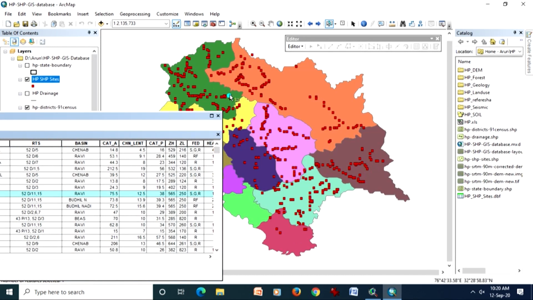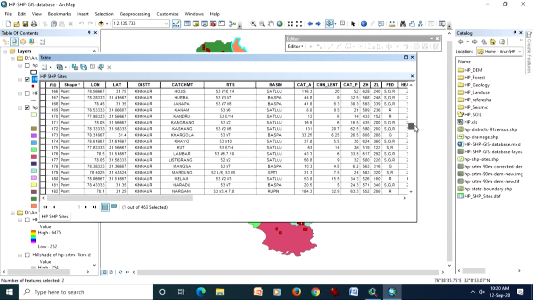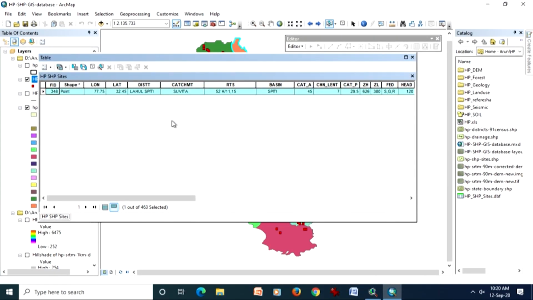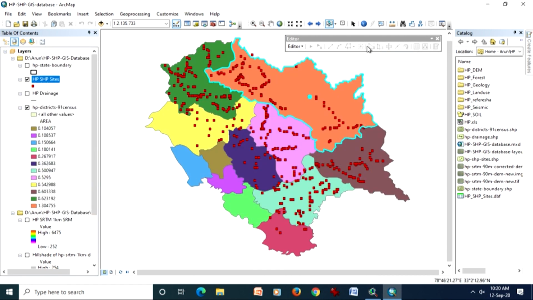See, this point was selected, or if I do an operation here, then automatically that thing is also selected, which I can see, where that one is. Or if I want just that one, it will come automatically. So, it is very convenient to see what has been selected or not. It is a very simple operation, but a very frequently used operation on a GIS platform.